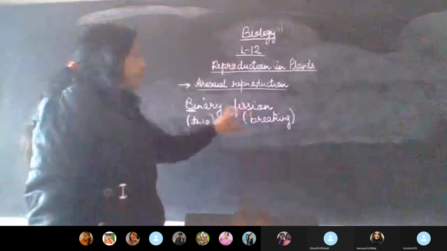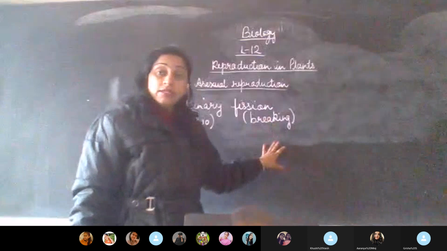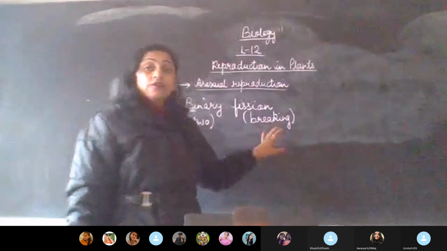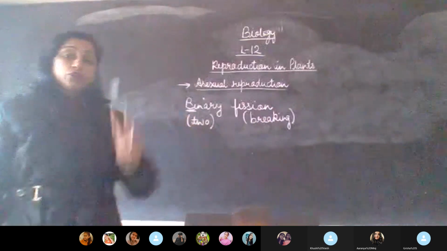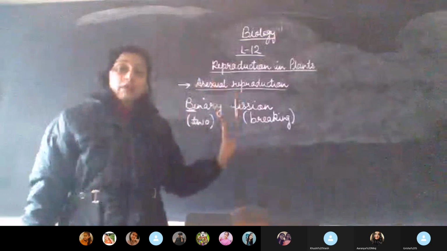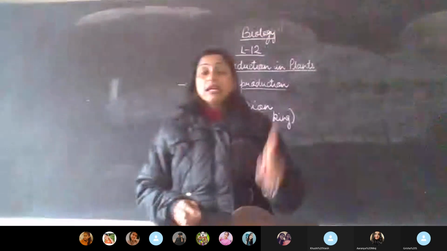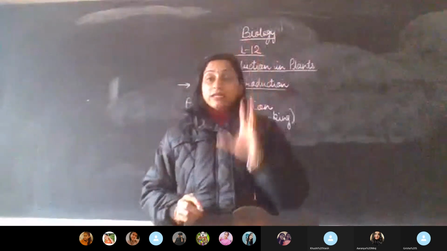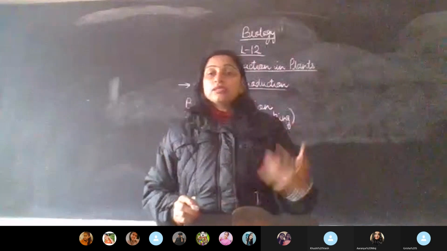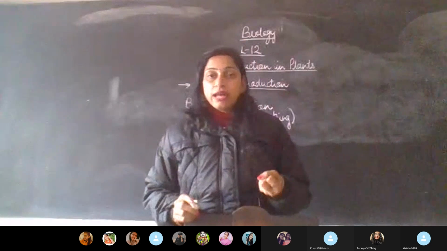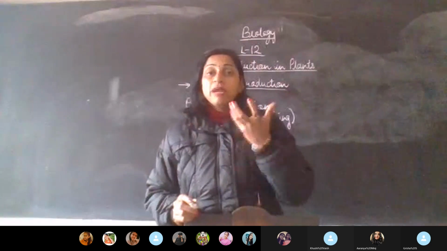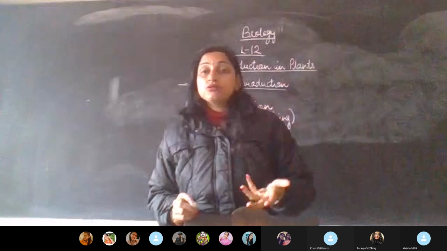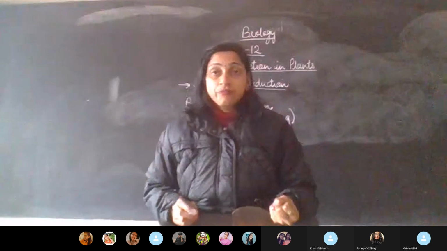Now the first way is binary fission. As I told you, the term fission refers to breaking and bi refers to two. So the first method, binary fission, means breaking into two. As I told you, this type of reproduction takes place in the lower organisms which are single cell. So the breaking of one cell into two, that we refer to as binary fission.